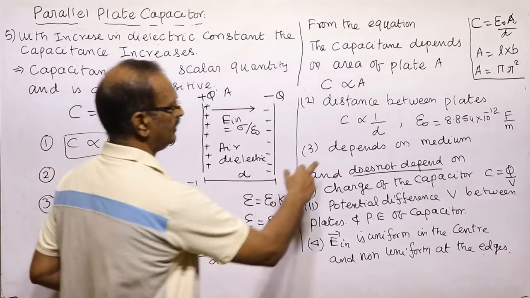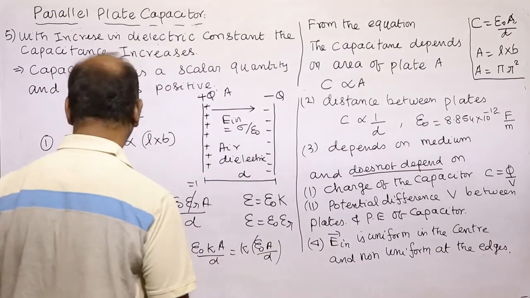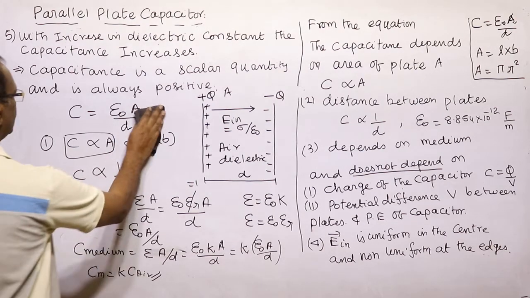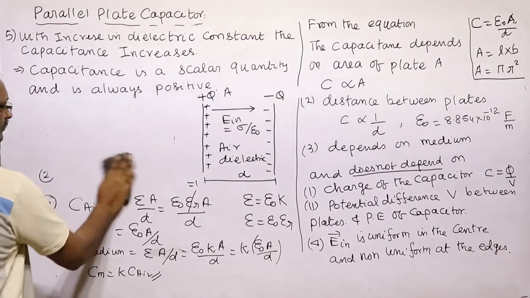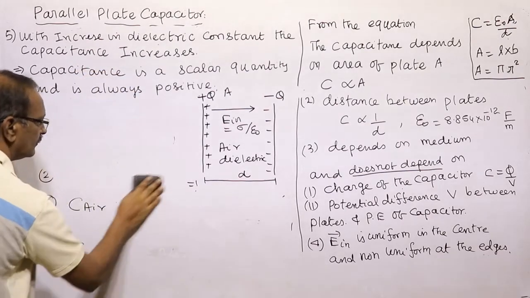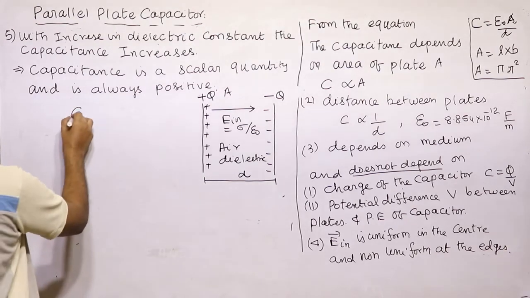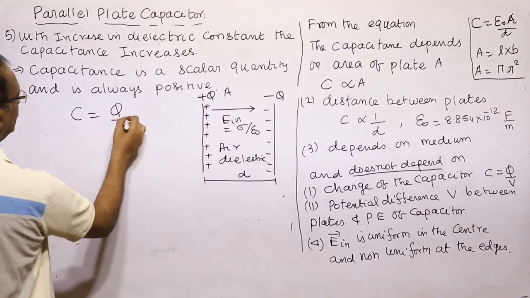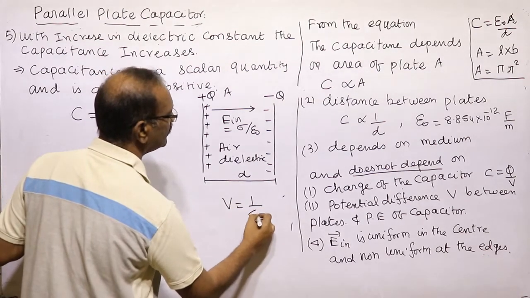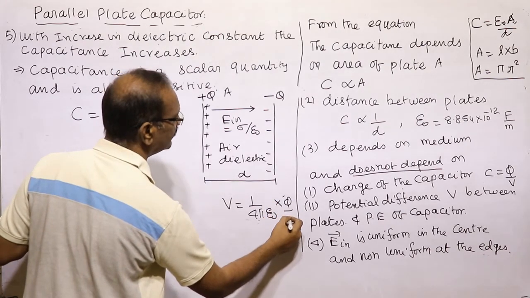Third point, the capacitance depends on the medium and does not depend upon the charge of the capacitor. Why is it not depending on charge? See, capacitance is equal to charge by potential, where potential is equal to 1 by 4 pi epsilon naught into charge divided by the distance.